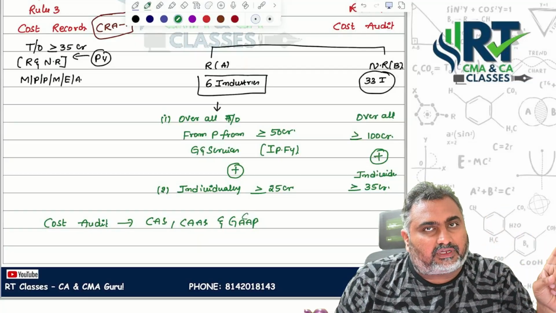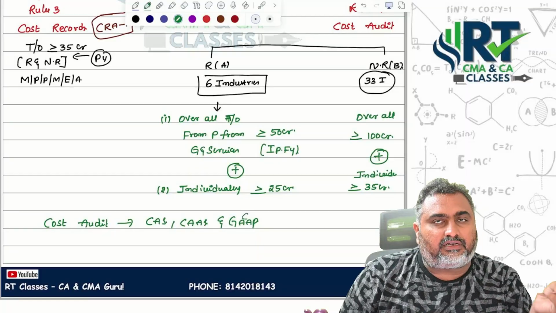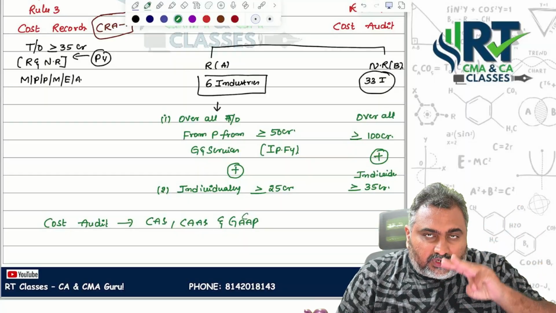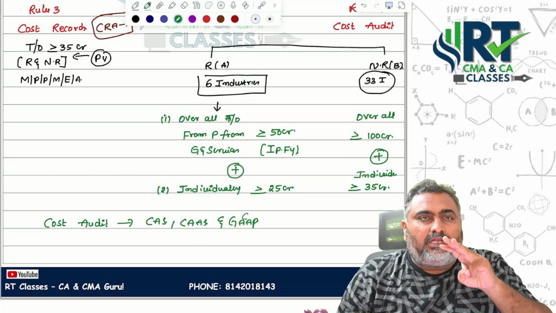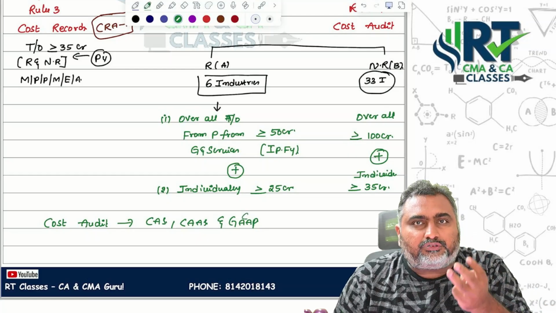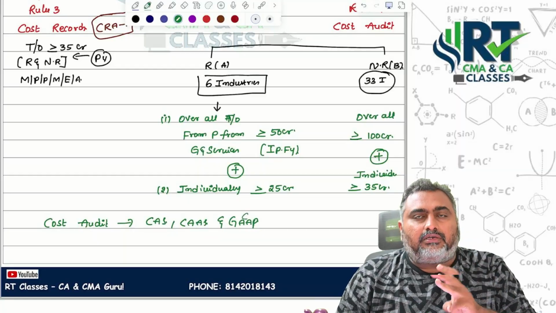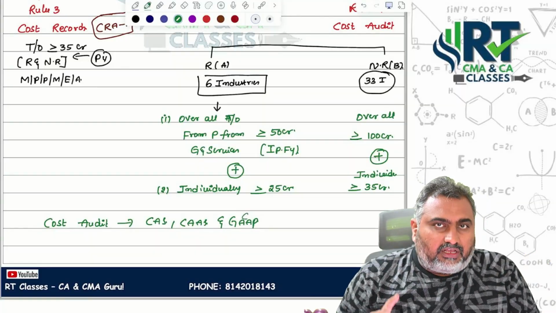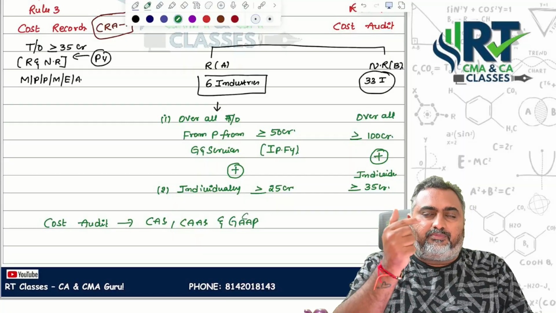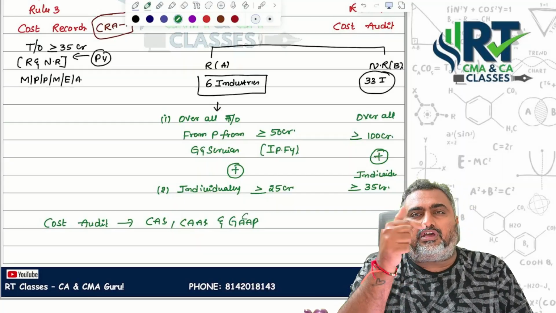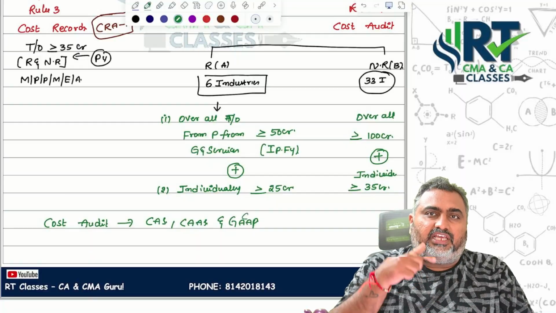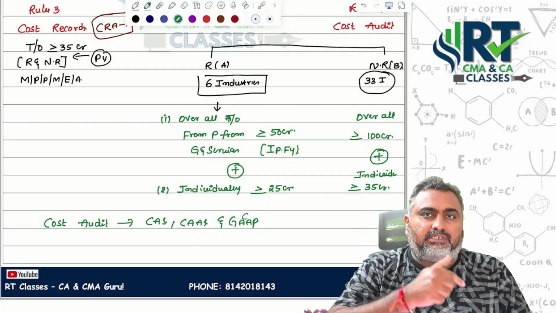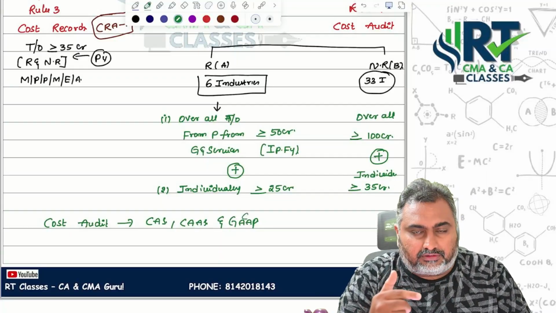CRA 1, maintenance of cost records. CRA 2, appointment of cost auditor, informed by the board of directors to the central government within 30 days. CRA 3, after completion of the audit, the cost auditor will submit the report to the board of directors within 180 days from the end of the financial year. Once the board receives it, they will submit to the central government in form CRA 4 within 30 days. Reservations, comments, cost audit report, everything should be submitted.